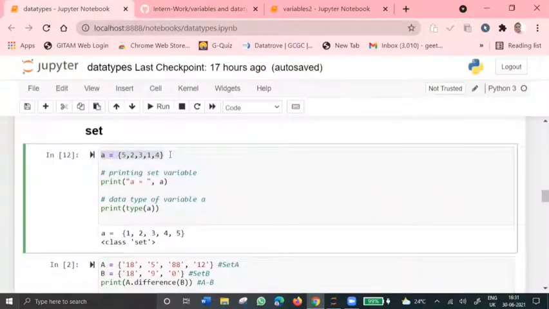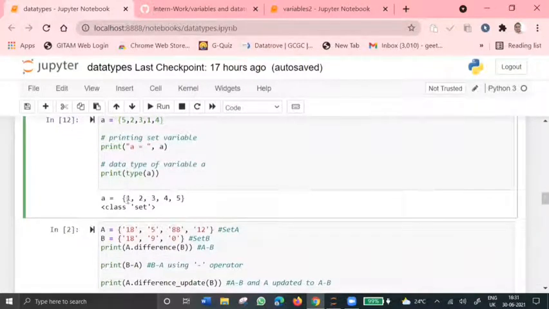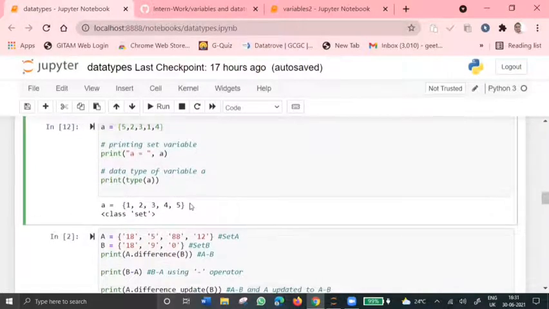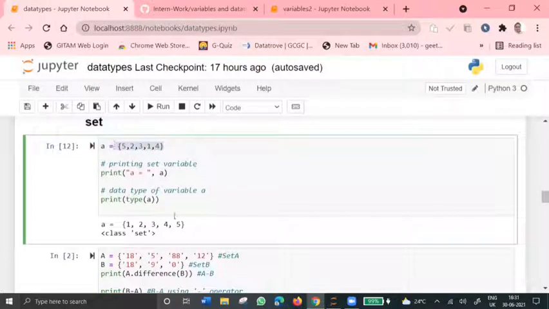If I've initialized A with a set 5, 2, 3, 4, 1, and if I want to print it again, I'll get it like 1, 2, 3, 4, 5. So the items are the same, but the order of these items is different. That is the disadvantage with sets.